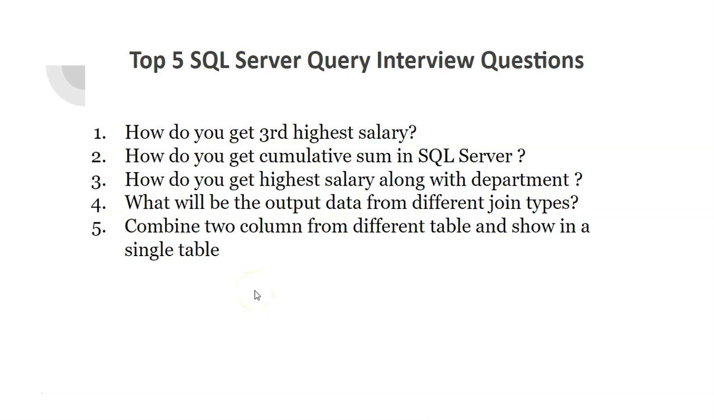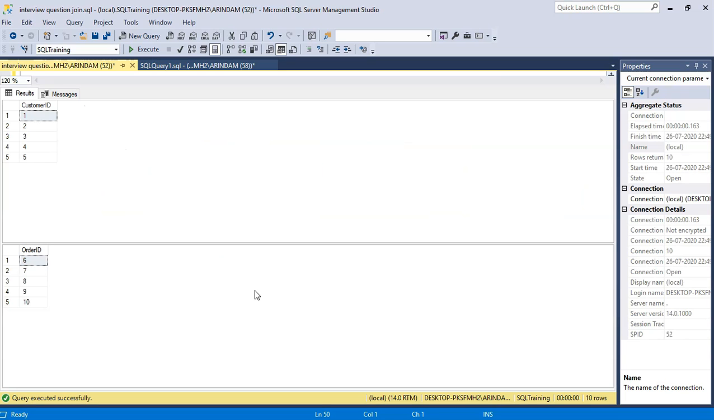The fifth question is combine two columns from different table and show in a single table. Let's see the table to understand this question. Let's say I have table 1 with customer ID column, and I have another table 2 with order ID column. Now you have to combine these two columns from two separate tables into a single table.